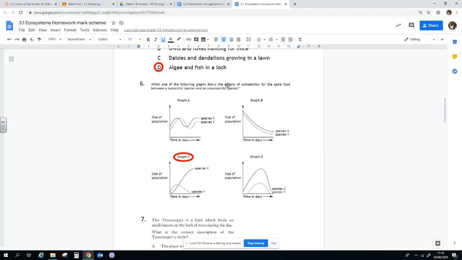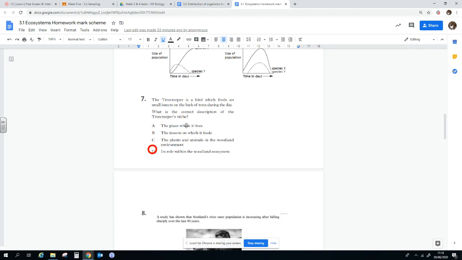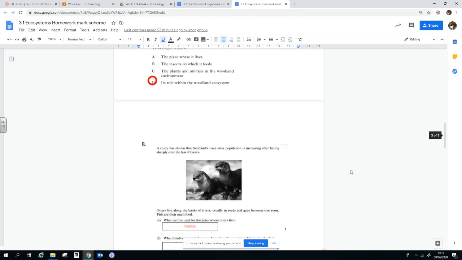Which of the following graphs shows the effect of competition for the same food between successful species and an unsuccessful species? So you would expect that both would be affected, and that one would rise in population number and the other one would decrease. So graph C shows that. It shows one species over time increasing in population size and the other one trying to compete and then not managing. The tree creeper is a bird which feeds on small insects during the day. Which of the following is its niche? It's its role within the woodland ecosystem.